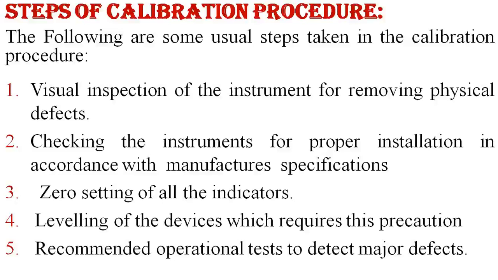The fourth is leveling of the device, which requires precaution, and also checking the levels of the instrument for safety purposes. The fifth is the recommended operational test to detect major or minor defects that appear at the output.